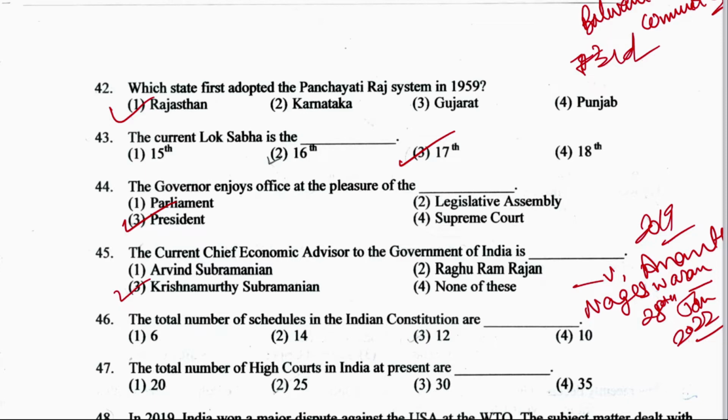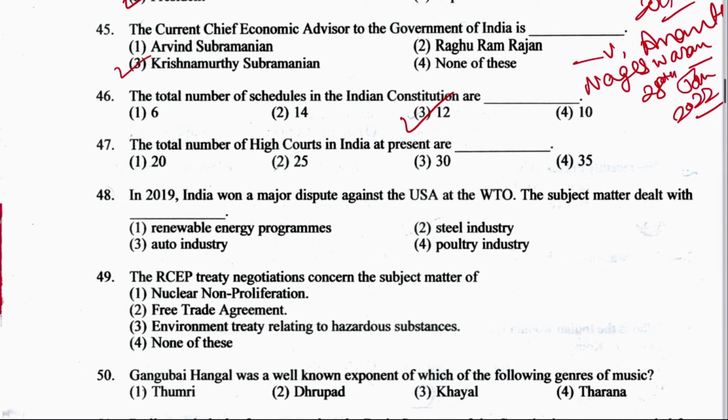The total number of schedules in the Indian Constitution are 6, 14, 12, or 10. Right answer is option 3, 12. Simple question. Next question, question number 47. The total number of high courts in India at present are 20, 25, 30, or 35. The right answer is 25 high courts. Now next question, question number 48.